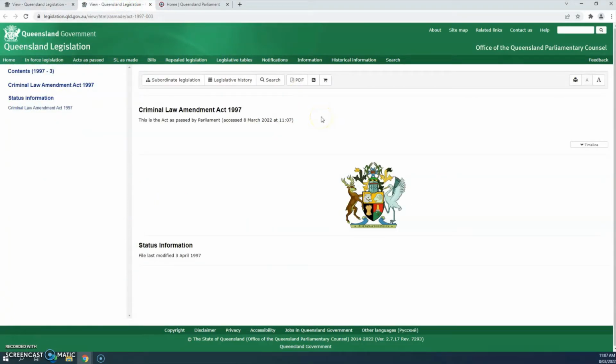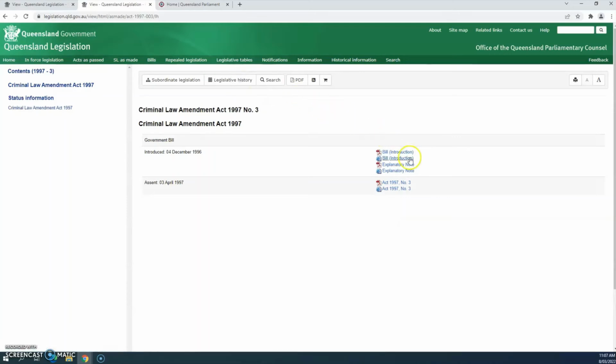We find out that it is the Criminal Law Amendment Act 1997, which has inserted Section 132A into the Evidence Act. Select Legislative History to locate the explanatory notes. You will also notice that the bill was introduced on the 4th of December 1996. This will be handy information that we can use later. We will have to go back to the Queensland Parliament website to find the introductory or second reading speech, but while we are on the Queensland Legislation site, we can still find some other useful information.